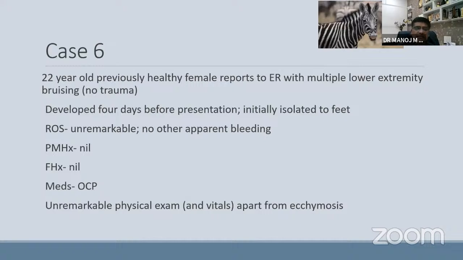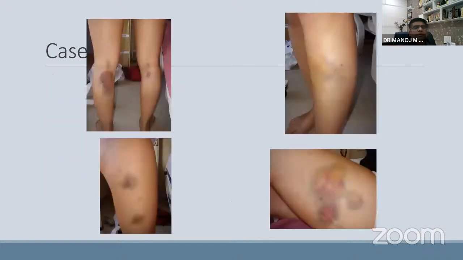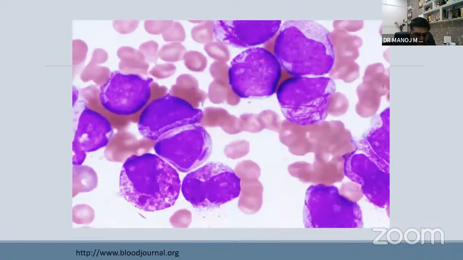Let's go for the last case. 22-year-old healthy female presents to the emergency with multiple lower extremity bleeding or bruising without any trauma. She developed over 4 days before presentation, initially isolated to the feet. Everything is unremarkable except she is on OC pills and ecchymotic lesions were seen. These were large ecchymotic lesions on the lower limbs. You see the peripheral smear?